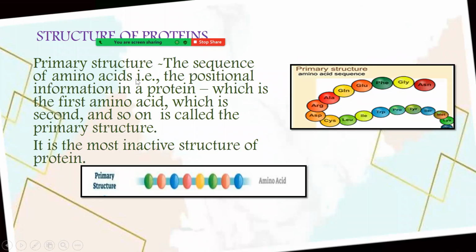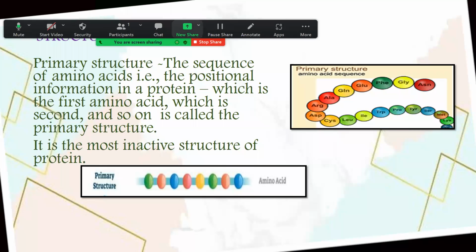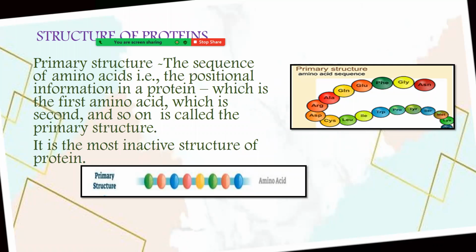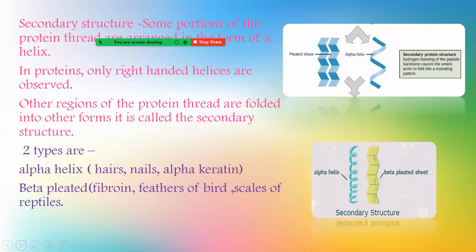Now, let's talk about the structure of protein. Protein structure consists of 4 types: primary structure, secondary structure, tertiary structure, and the fourth one is the quaternary structure. Primary structure is the sequence of amino acids, that is the positional information in a protein, which is the first amino acid, which is the second and the third, and so on. They are in a straight line, and it is the most inactive structure of protein.